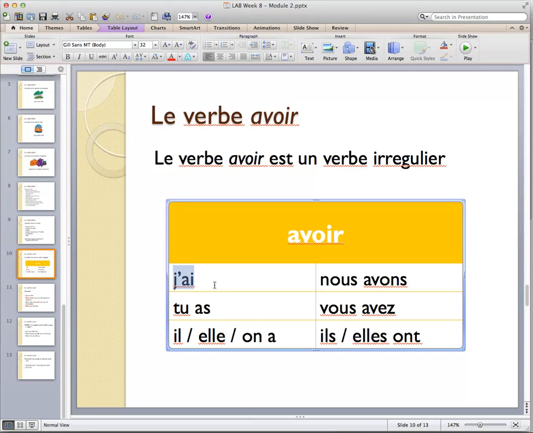You can't take the ai from je and move it down here with tu. It would be like saying I has instead of I have. The difference between avoir in English and in French is that in English, when we say I have, you have, we have, they have, we have some commonalities in the forms. In French, they're all different, and you just have to memorize them.